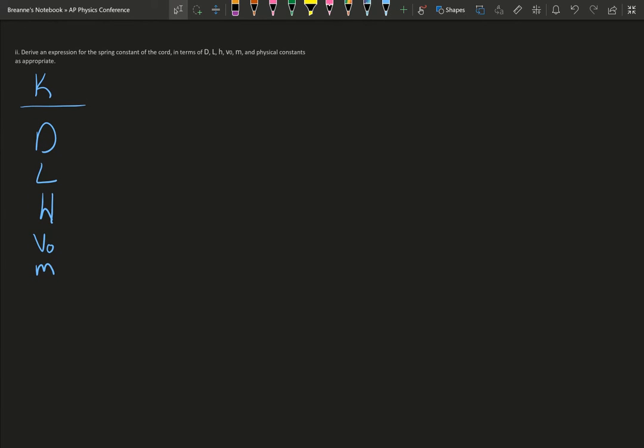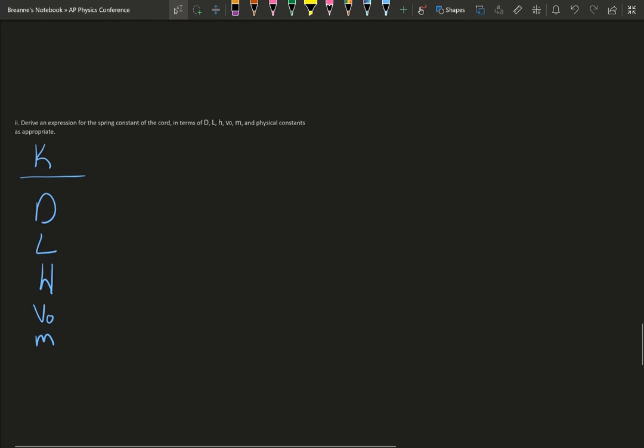So there you go. So we can be in terms of that. Now remember, D is the height, so D is just the height of the platform. L is the length of the cord. H is how high off the ground at the end. You have your initial velocity and then your mass. And then any physical constants, so we'll probably use G in the mix. So yeah.